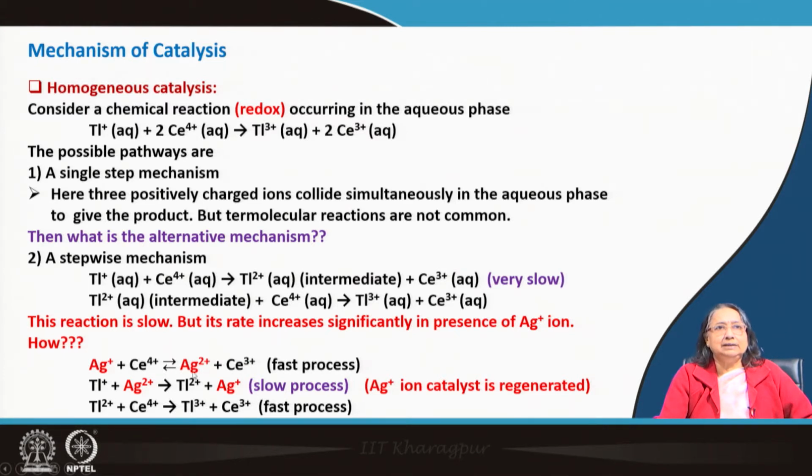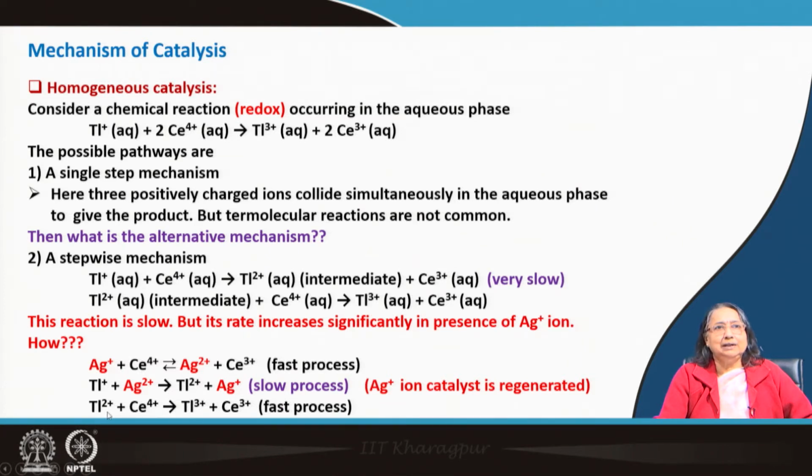So, silver 2 plus is the intermediate, and then silver 2 plus is again consumed and silver plus is going back. This is a catalyst. So, it is changing in an intermediate stage, but the catalyst should come back to its original state, that I told you. So, this is the second step, slow process, and then the last step, this is again fast process.